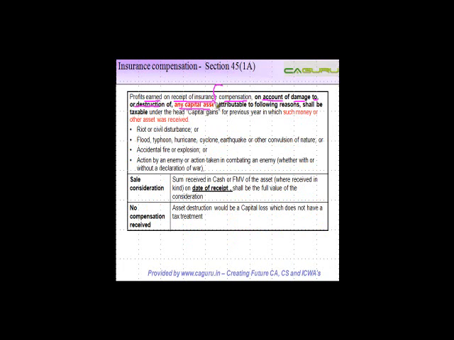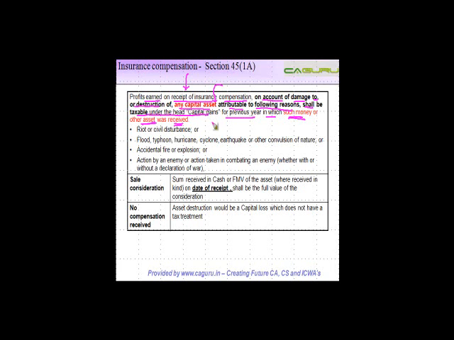Again, just like I said, it's only on the destruction of a capital asset that this section is applicable. If raw material is destroyed, it is not a capital asset, and therefore any compensation received there will be a business income or a trading income. It will not be taxable under the head capital gains. Attributable to the following reasons shall be taxable under the head capital gains for the previous year in which such money or other asset was received.